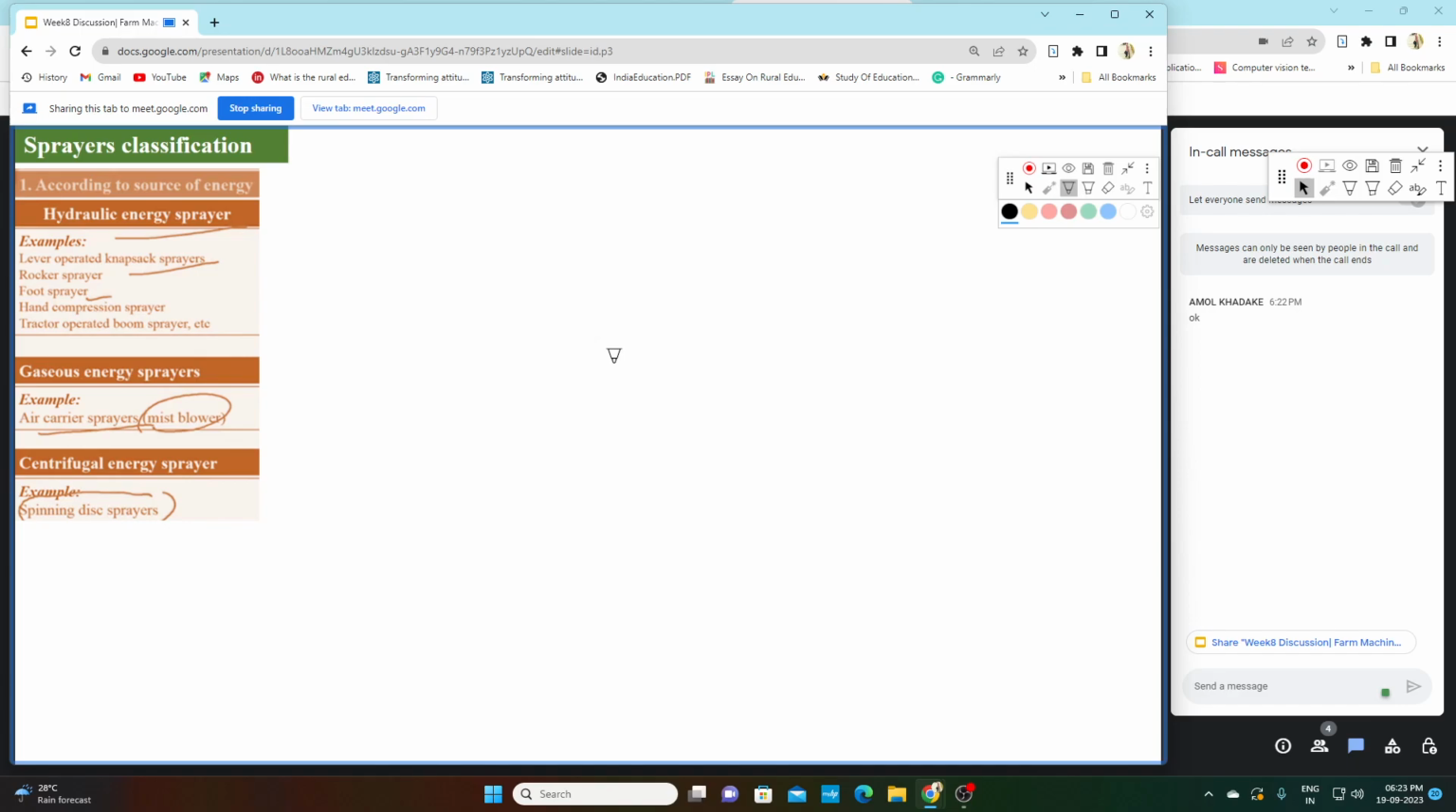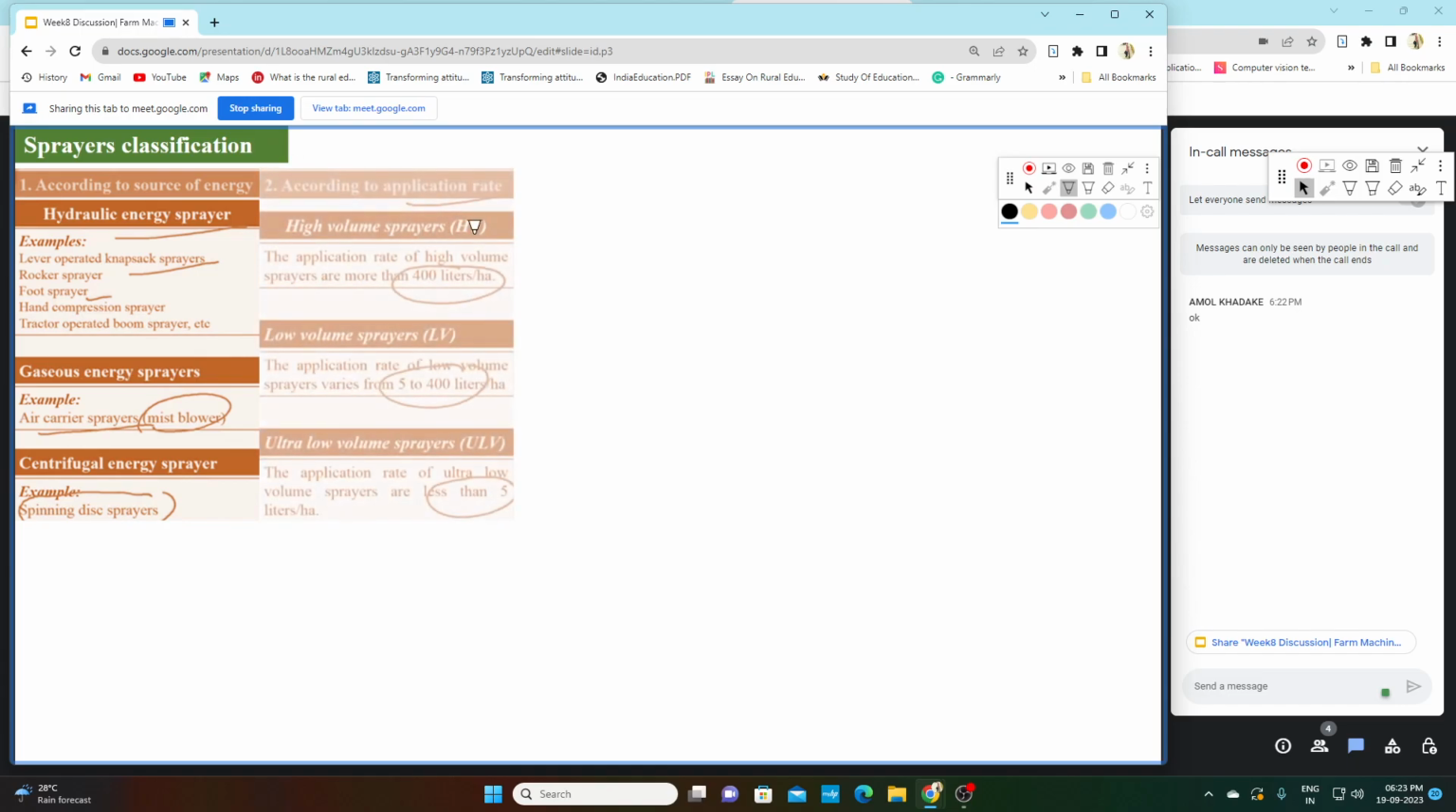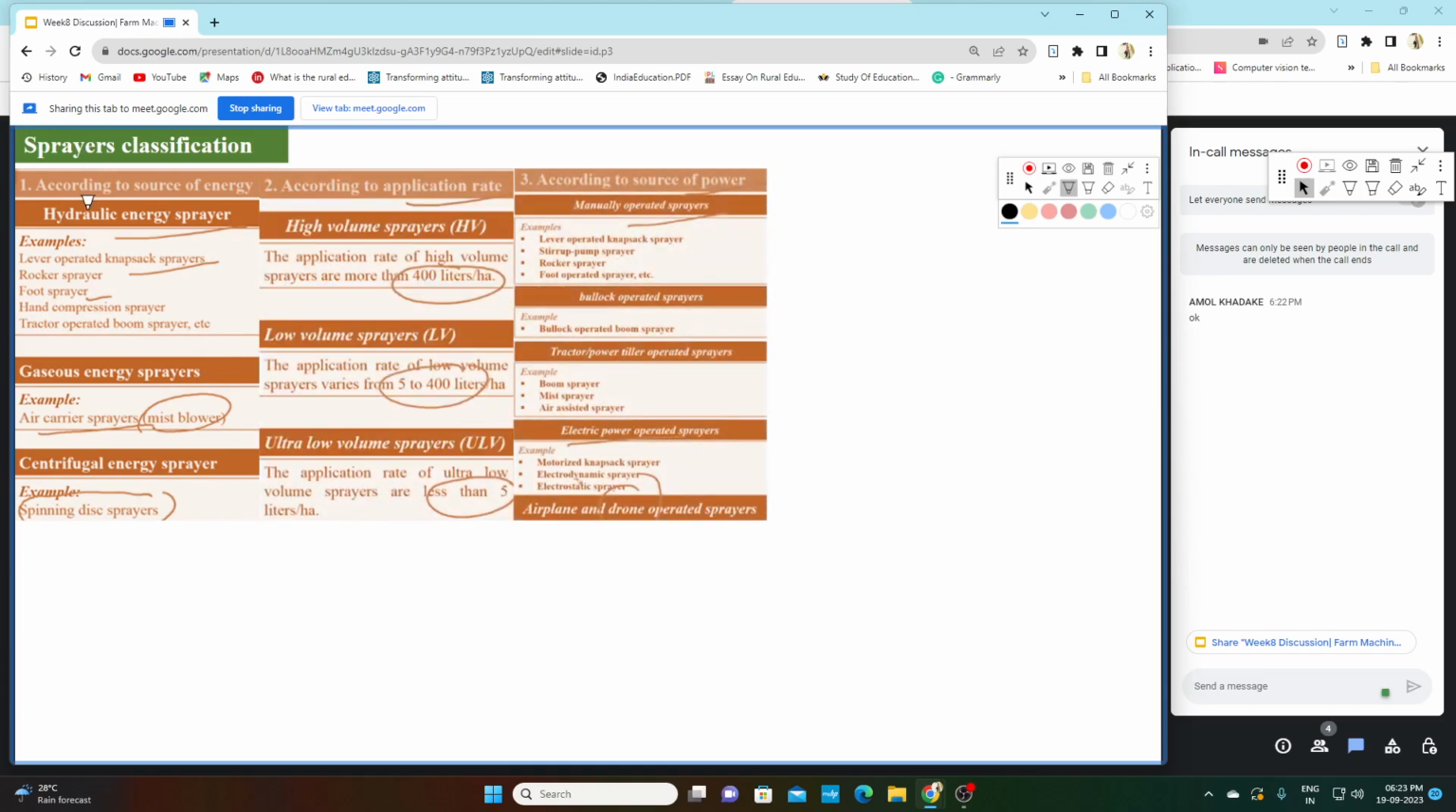So that is why we will focus our discussion on sprayers. Classification of sprayer: we classify sprayers into three forms. One, according to source of energy. When we are talking about source of energy, there are three types of sprayer. One is hydraulic energy sprayer, second is gaseous energy sprayer, and third is centrifugal energy sprayer.